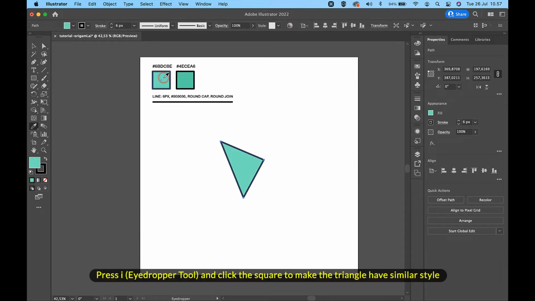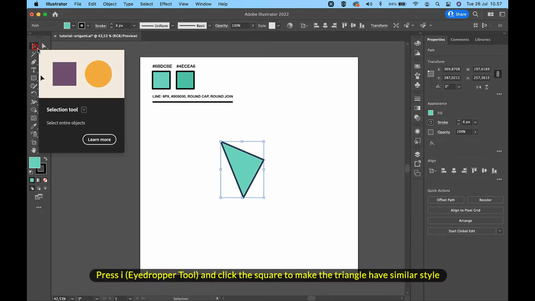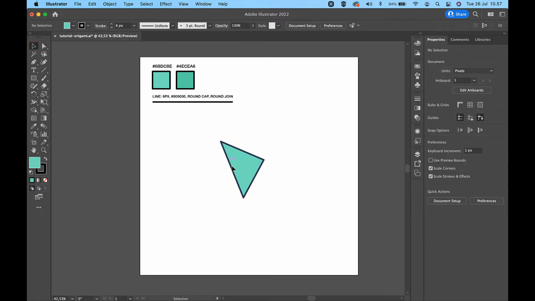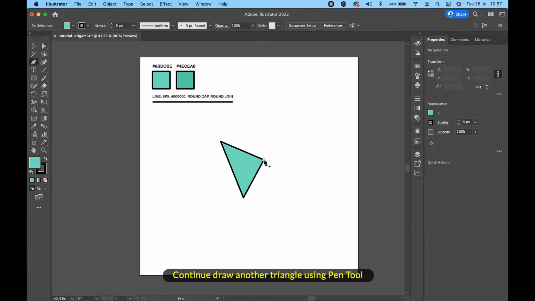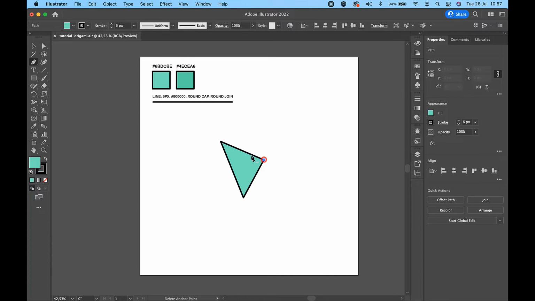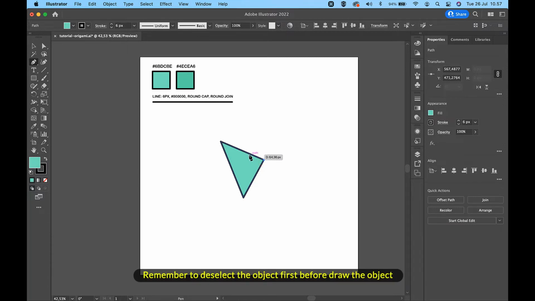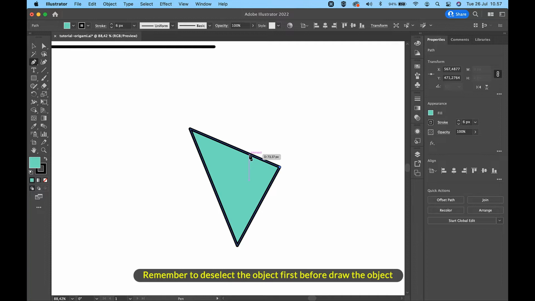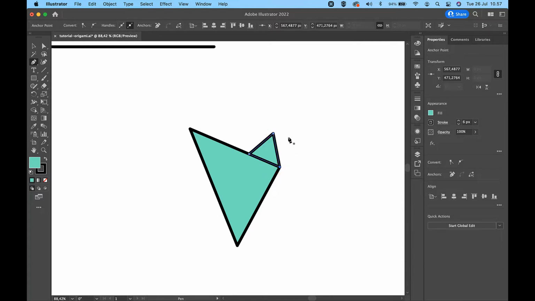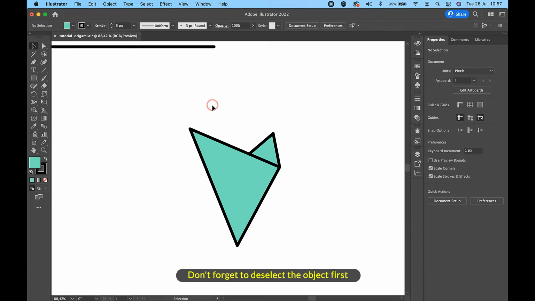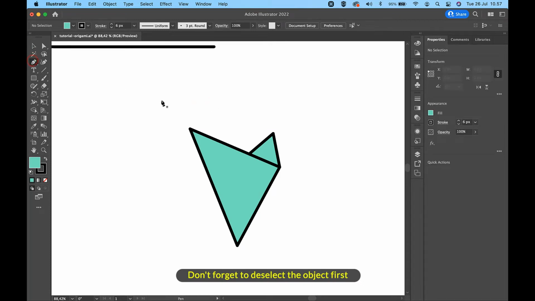Press eyedropper tool, and click the square to make the triangle have similar style. Continue to draw another triangle using pen tool. Remember to deselect the object first before drawing the object. And make sure the pen tool snaps with the current object or follows the current line. Don't forget to deselect the object first.